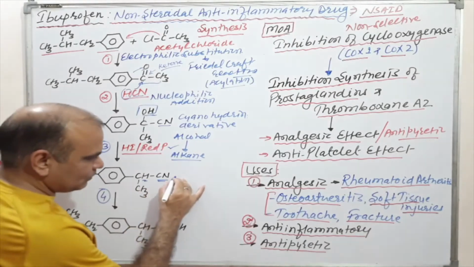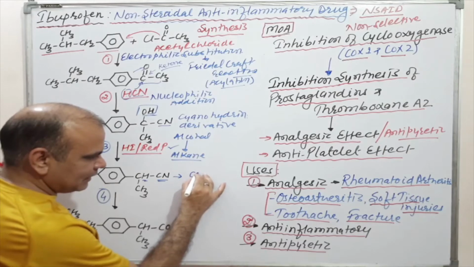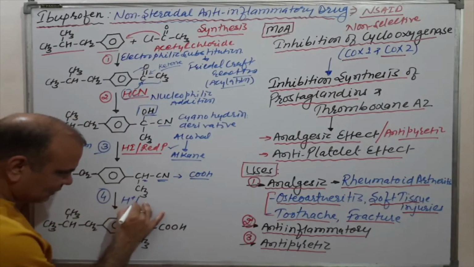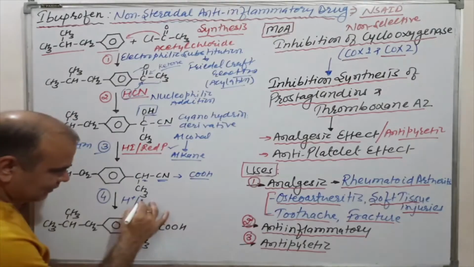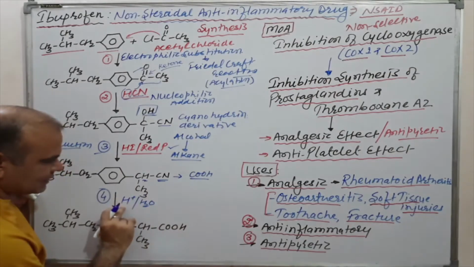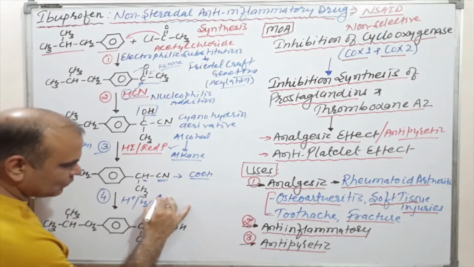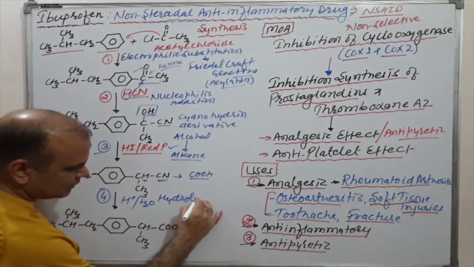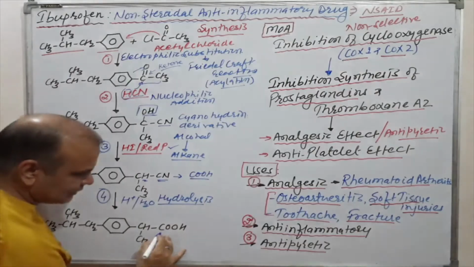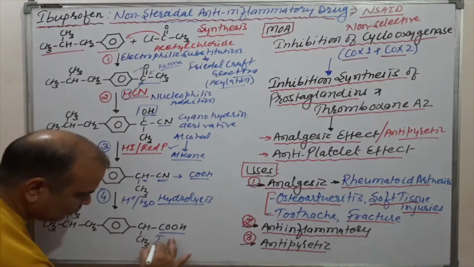If the cyano group undergoes hydrolysis, it will convert into a carboxylic group. For this hydrolysis, that is H plus ion as well as OH, we give an acidic treatment, and due to the acidic treatment it undergoes the hydrolysis process. The hydrolysis process gives the complete carboxylic group, and this is our drug, ibuprofen.